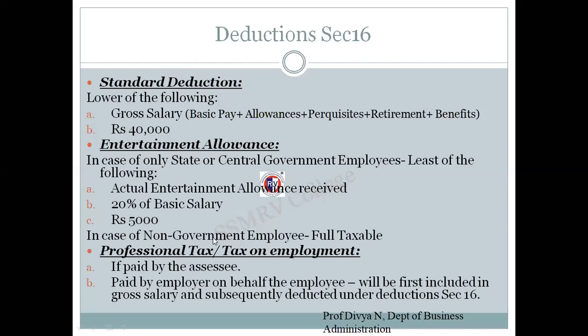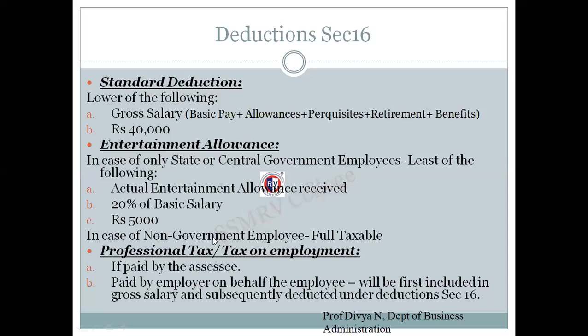However, we are going to show it as a deduction if it is paid by the employee or the assessee. You people know who is an assessee, you know? Assessee is the person whose tax liability is being assessed or calculated or ascertained. So for income from salary, obviously the assessee is the employee, not the employer. Assessment of the employer will come under income from business and profession, or profits and gains from business and profession. Under that head, you're going to compute the tax of the employer, and for the employee it is under the head income from salary.